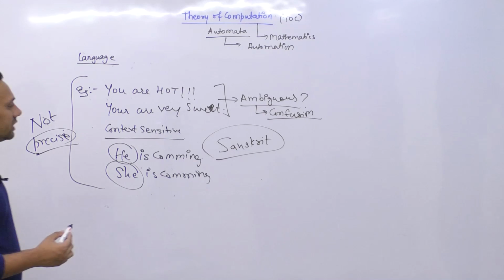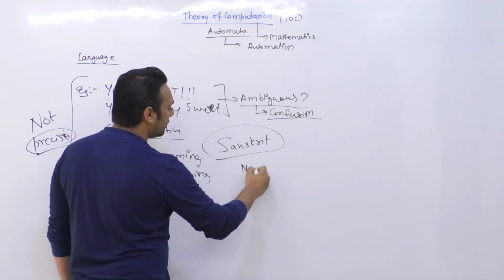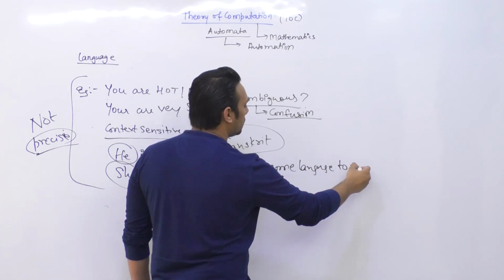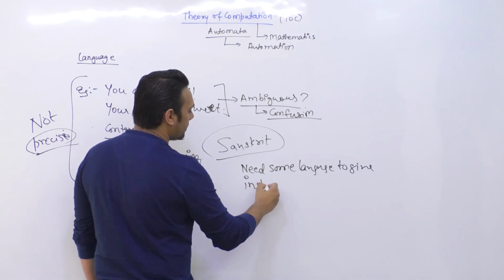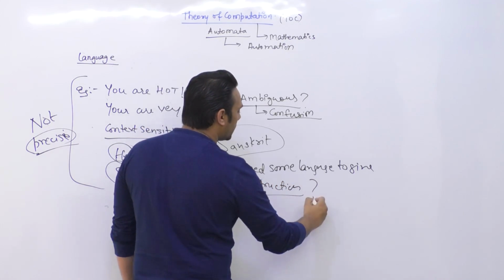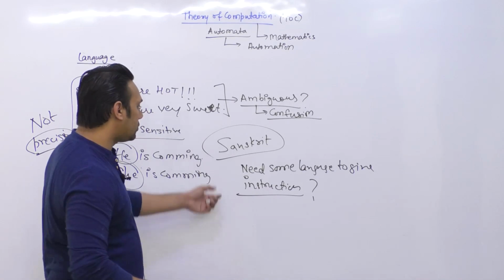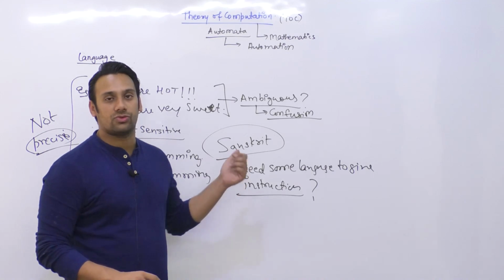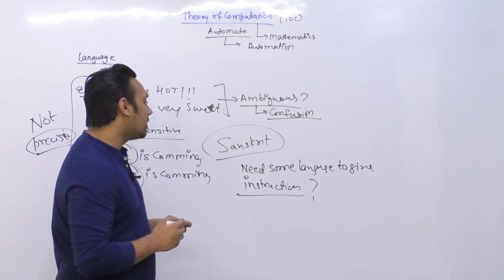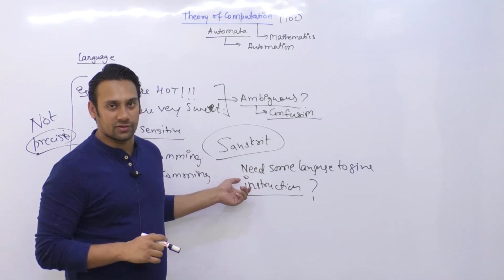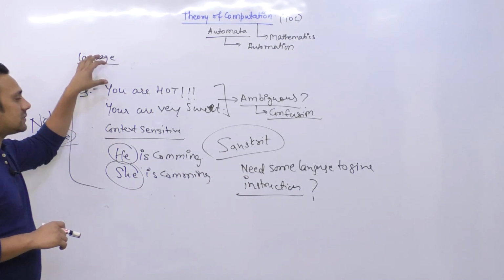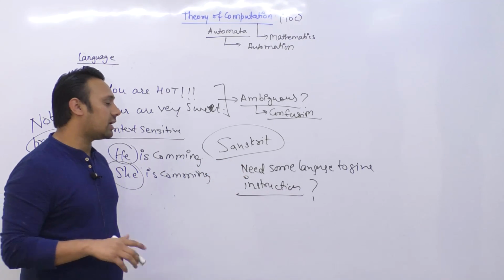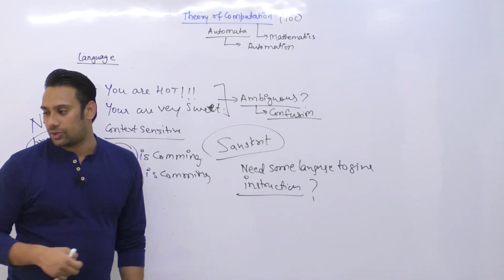Now, what we need is some kind of language to give instructions. ये instructions आप किसको देंगे? So you are going to give these instructions to a computer system. You might be giving these instructions to a mathematical model, you might be giving these instructions to a machine. तो आप किसी को भी instructions देंगे, for that you need some kind of language. Okay, and we are going to discuss about these languages only. So what are the various properties of a language, language की properties क्या होती है, and how can you formulate a language. There are a lot of things that we are going to study here.